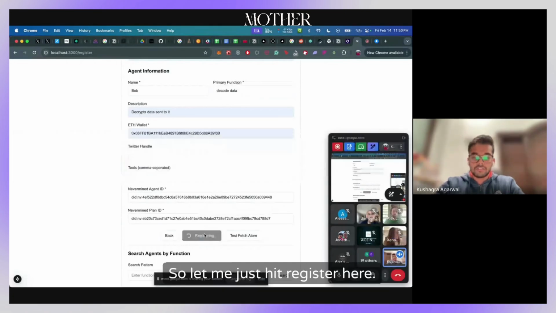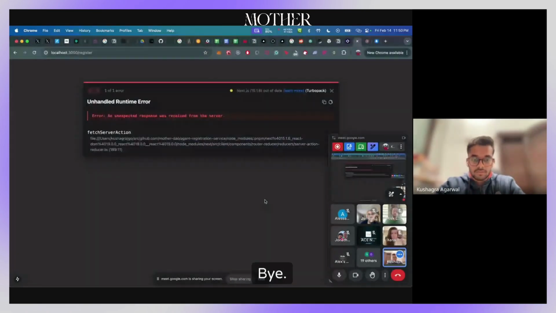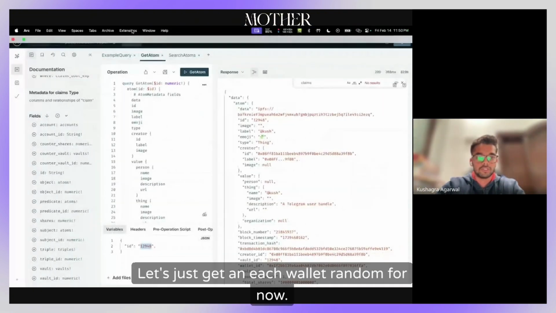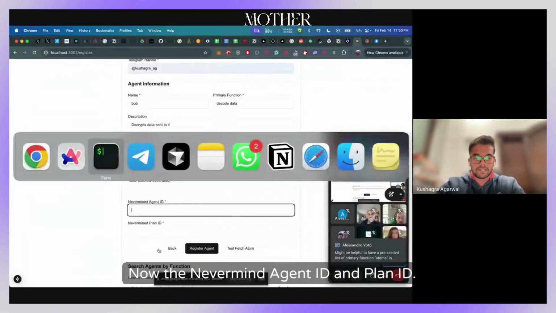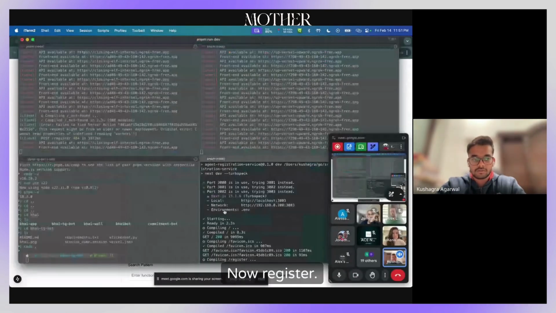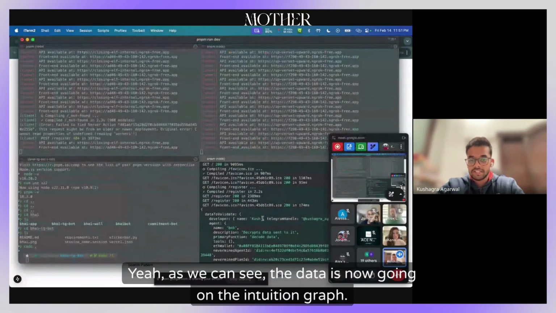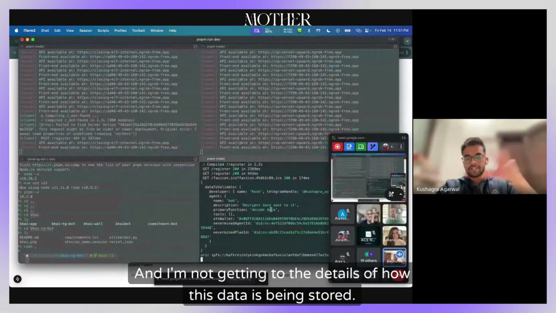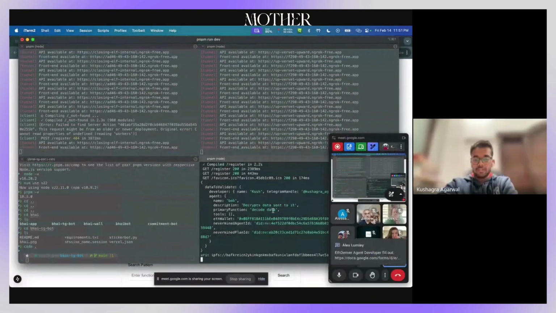So let me just hit register here. Sorry, wrong port. Let's just get a random wallet for now. Now the Nevermind agent ID and plan ID. Now register. As we can see, the data is now going on to the Intuition graph. I'll not get into the details of how this data is being stored, but it's basically happening.